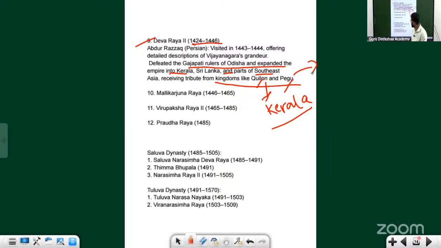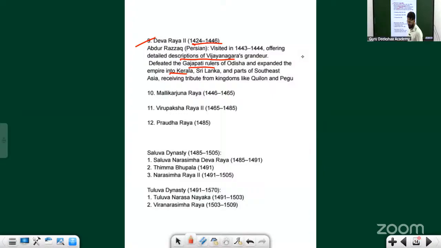What about contributions or works? See, he has given a description of Vijayanagara's grandeur. So this is the description. Or if he has authored any book, you can write about that. Whether he has given a description or written about anything in particular, make a note of it. Anyway, after today's class, get the PDFs. By the sixth class, you'll get all six PDFs. Ask them, and they will be able to send them to you.